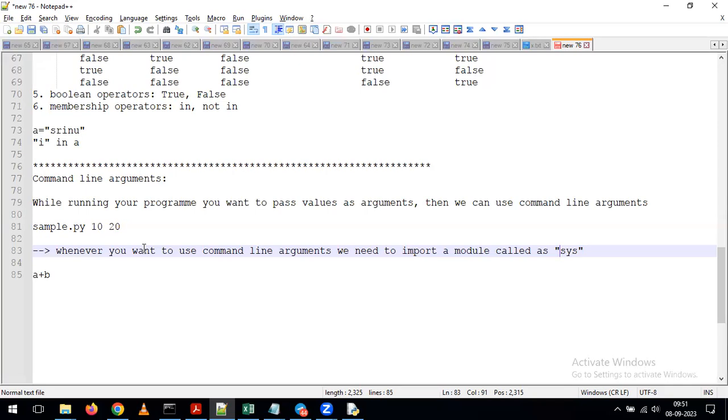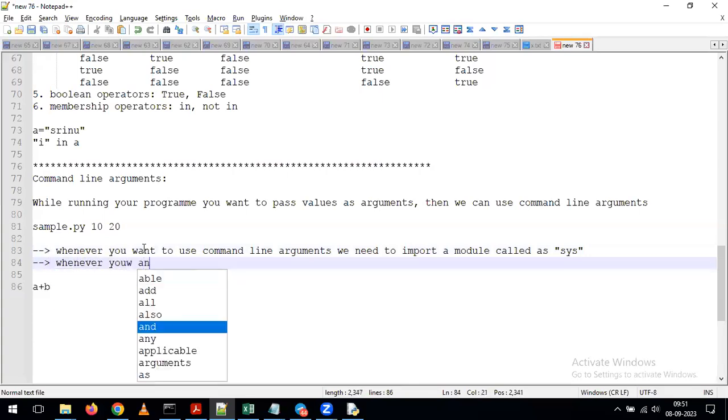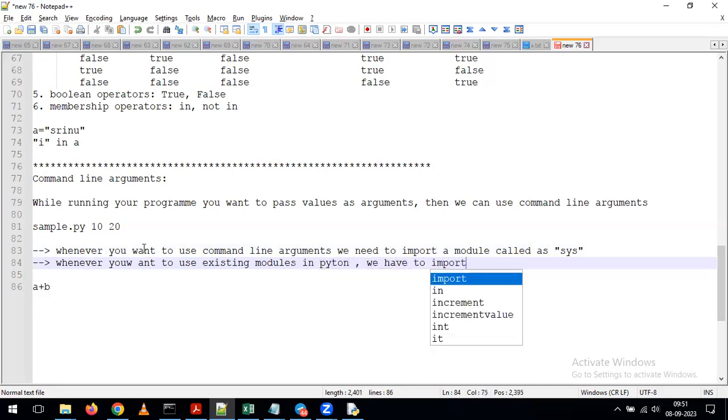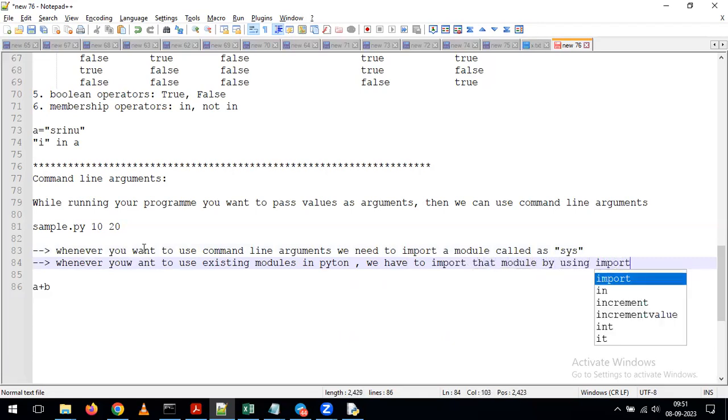With the help of sys, we can handle the command line arguments. And whenever you want to use the existing modules in Python, we have to import that module by using the import keyword.